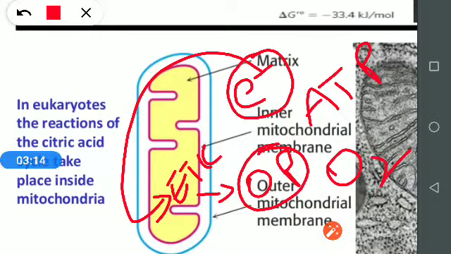That's why it is called the final oxidative pathway for amino acids, carbohydrates and fatty acids.